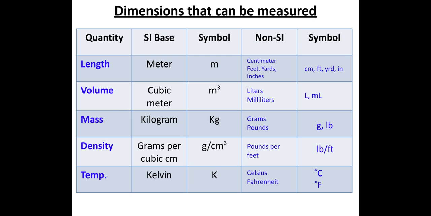And for mass, we have other units like the gram and the pound. SI means Système International. It's a French phrase that was adopted, so the acronym SI is used by every country in the world of science. Okay.